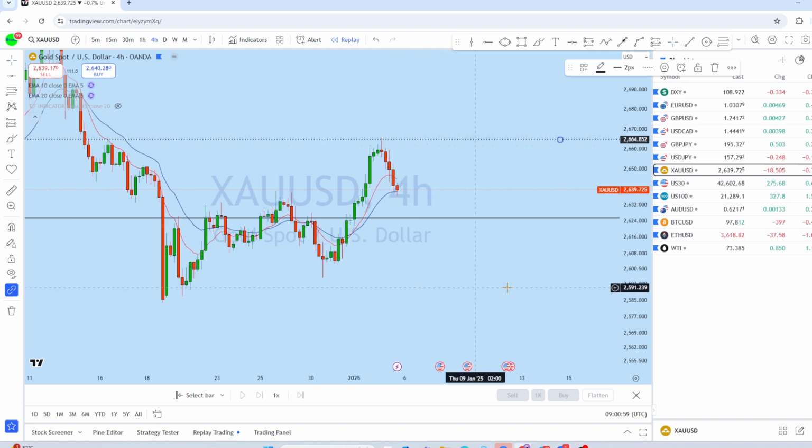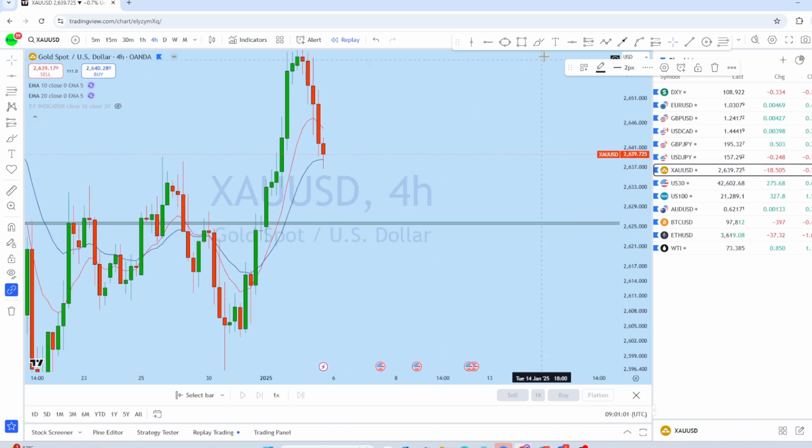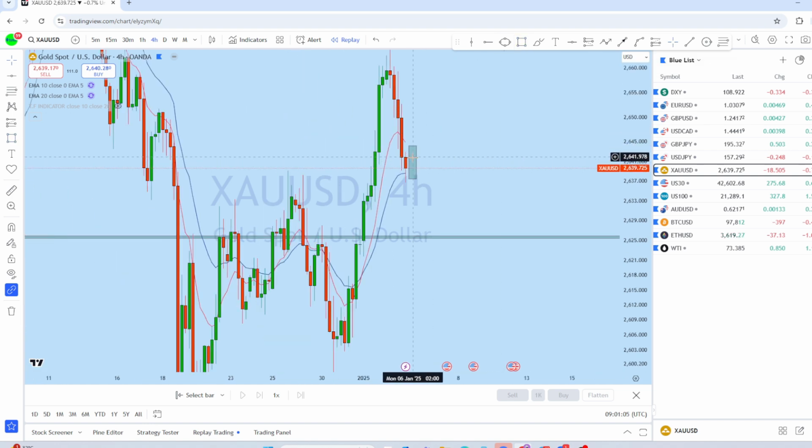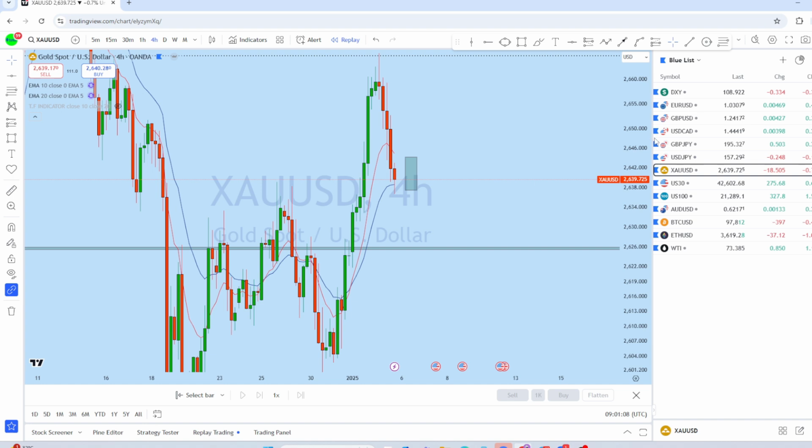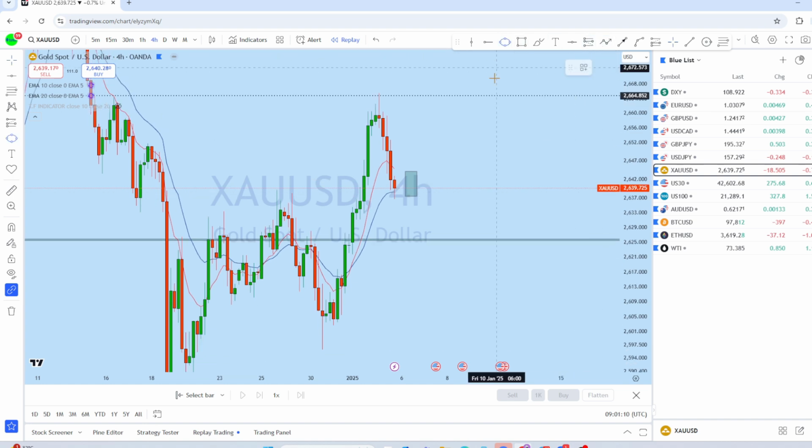And as this market starts to drop, what I think we might see with the market open is a potential gap open or some kind of liquidity grab here that might lead the price of XAUUSD to drop again, back potentially to this support level, and then we might see a potential bounce back up to the upside.